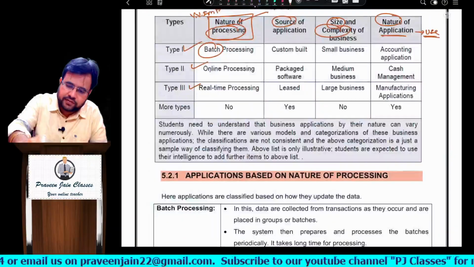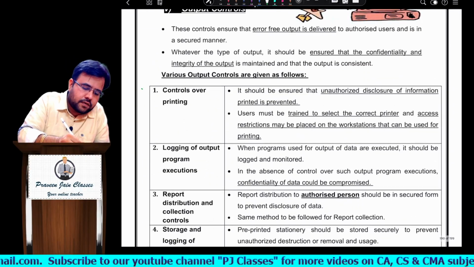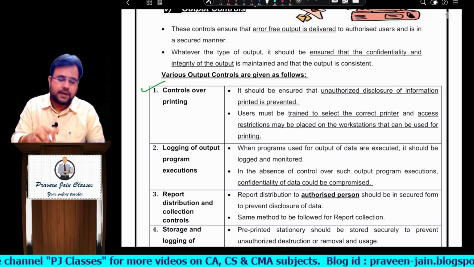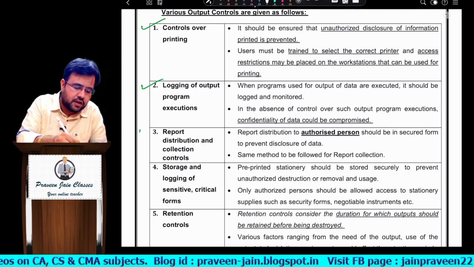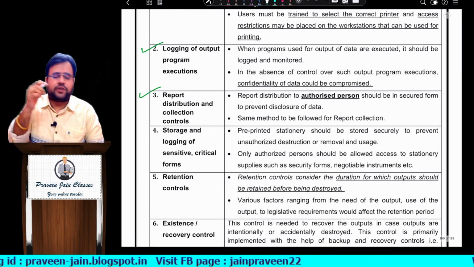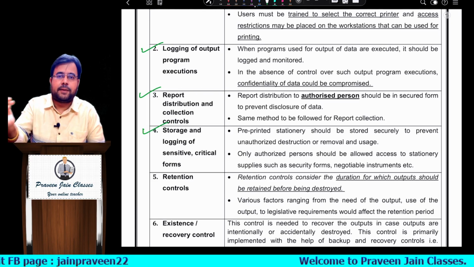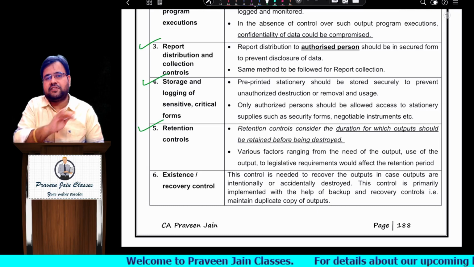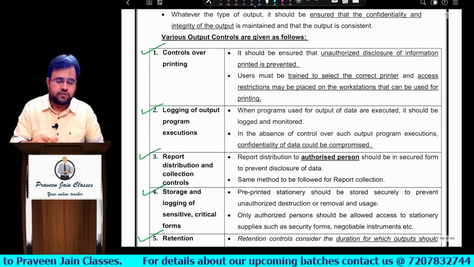So if required, you may just see the output controls also, sir. Can I say one is there should be the right level of training given to the user for selecting the printer, sir. Whatever output programs have happened should be logged, sir. Reports should be collected by an authorized person and distributed to an authorized person. And if it is sensitive data, it should be kept in a proper storage locker, sir. Can I say retention control, once the purpose is served, they should be deleted, sir. And backup. Can I say these were those 6 controls which we are talking about.